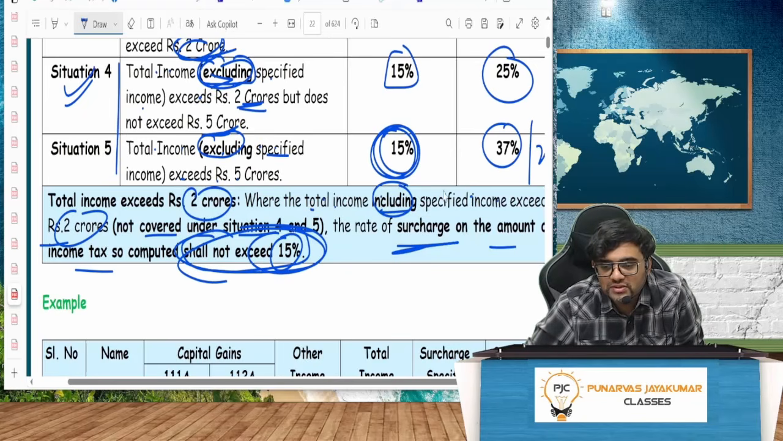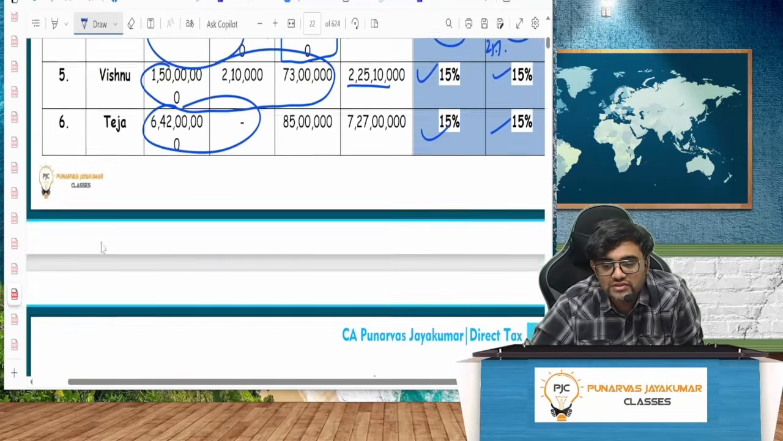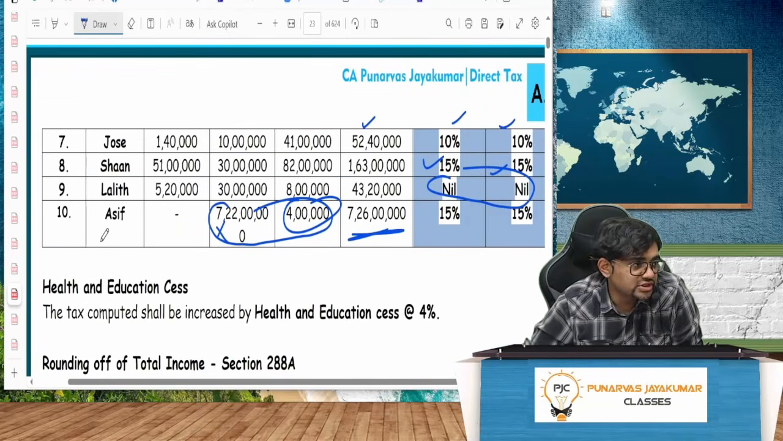Total income, including specified income, exceeds 2 crore, not covered in situation 4 and 5. Rate of surcharge for everything will be how much? 15%.